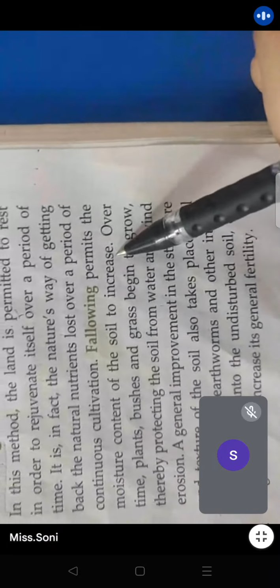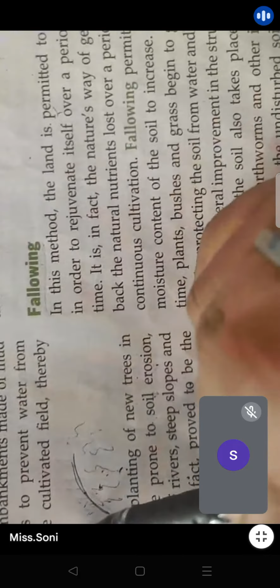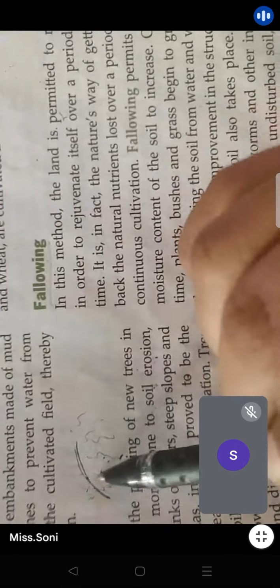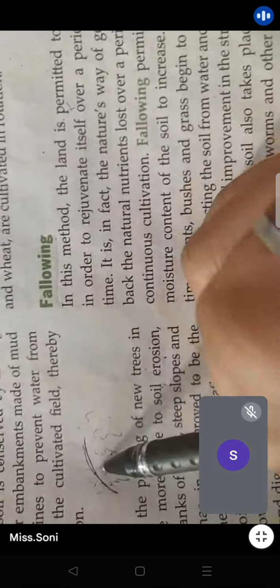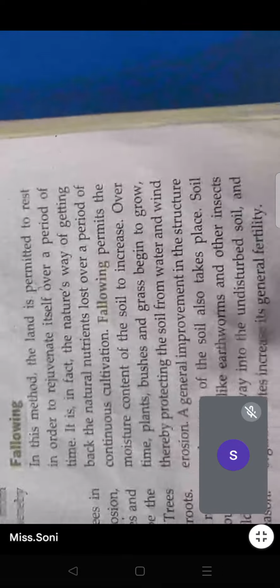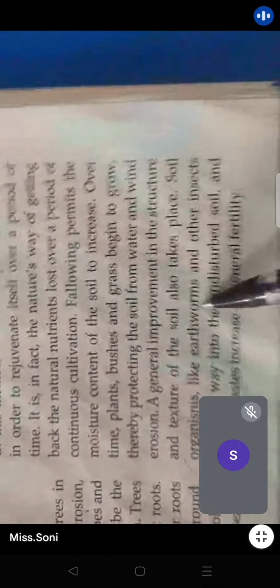Fallowing permits the moisture content of the soil to increase. Over time, plants, bushes, and grass begin to grow over there, thereby protecting the soil from water and wind erosion. See, if plants and bushes are grown on a land, it will definitely be protected from moving agents like air, water, etc. So the quality of the soil will be maintained. Another benefit is a general improvement in the structure and texture of the soil.